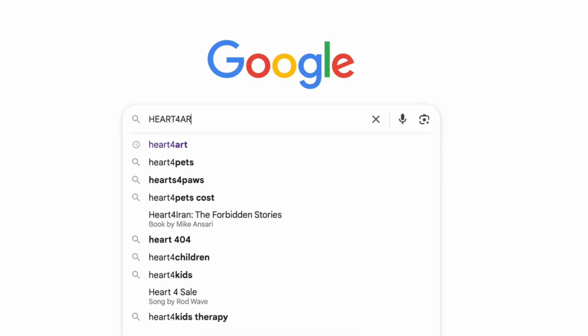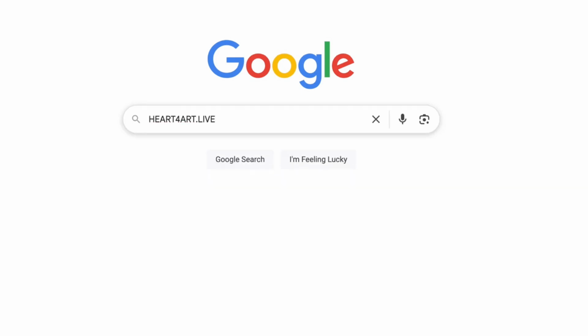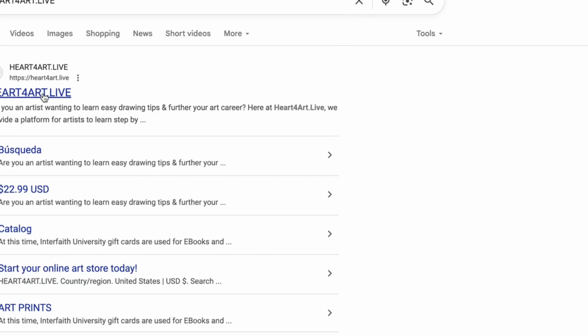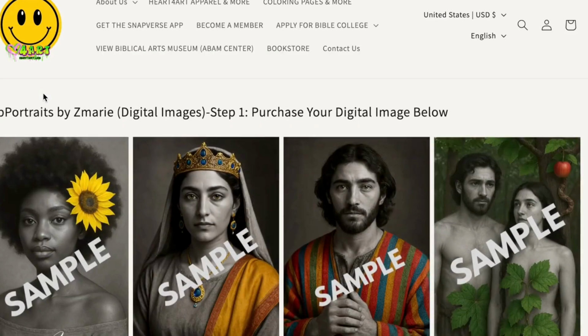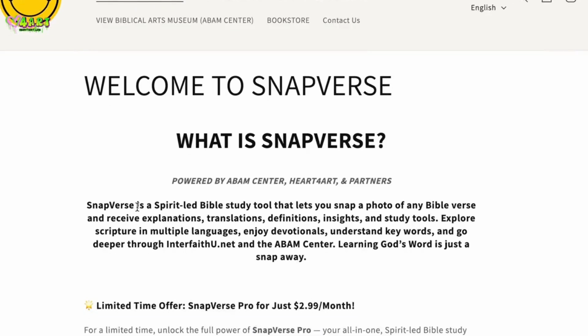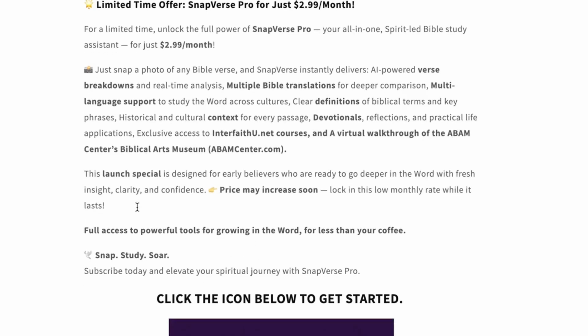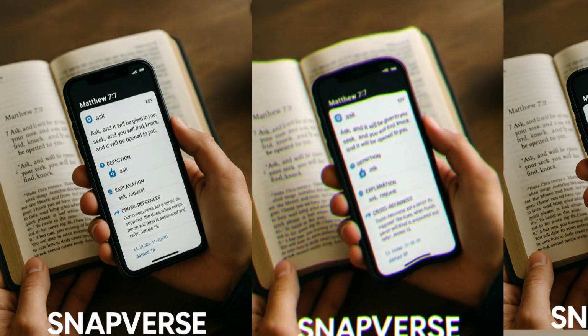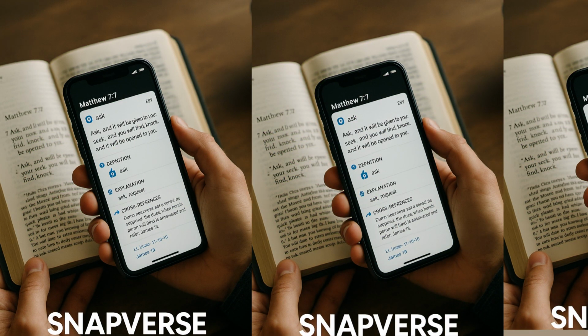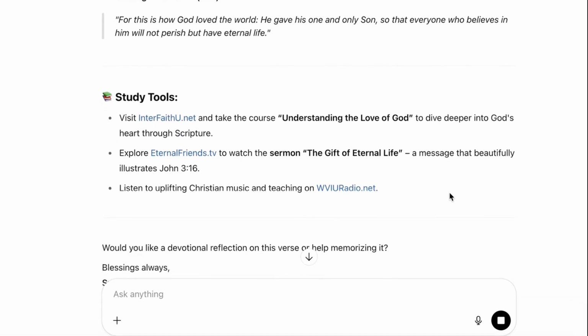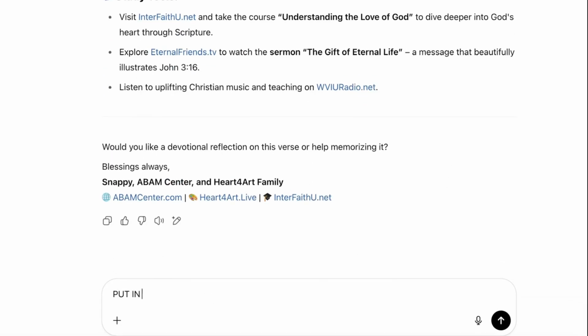Here's how to get started. Step 1. Go to Heart4Art.live. Step 2. Click Get Snapverse in the menu. Step 3. On the Welcome page, scroll to the bottom and click the Snapverse logo. Step 4. Take a photo of your Bible verse. Step 6. Instantly receive translations, definitions, study tools, and more.